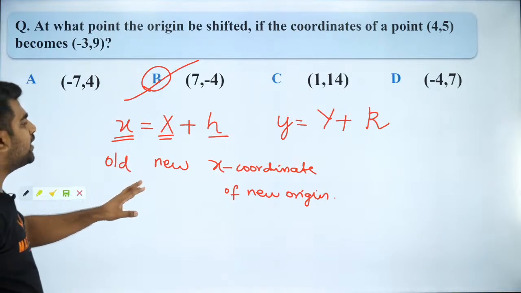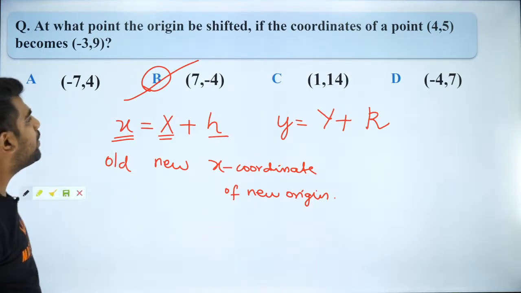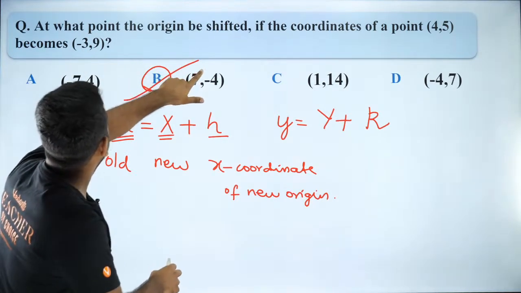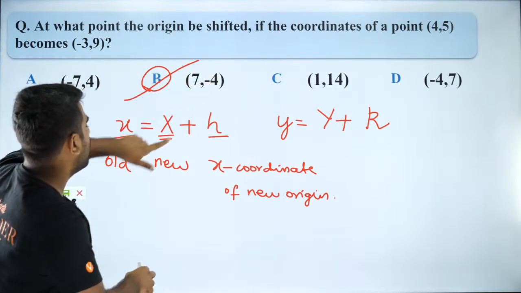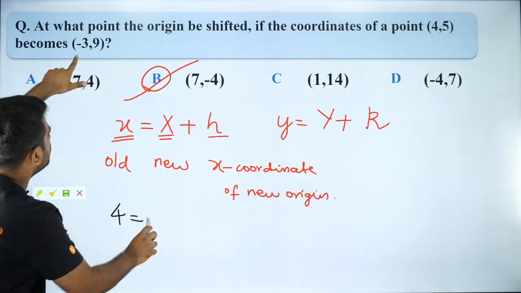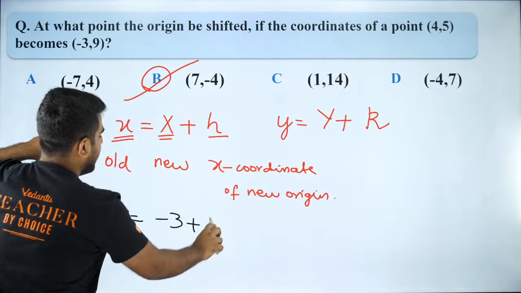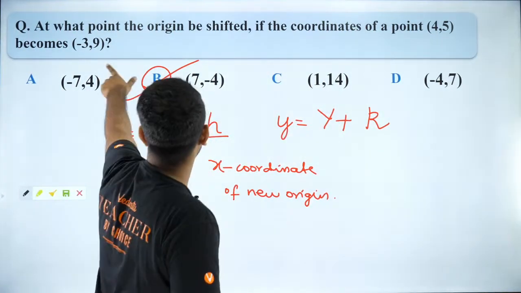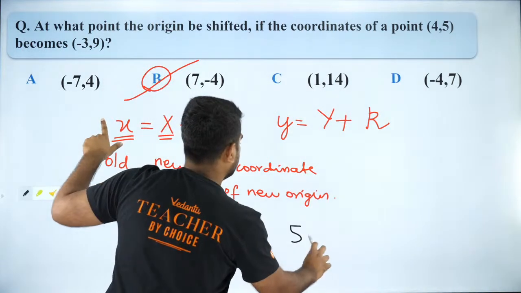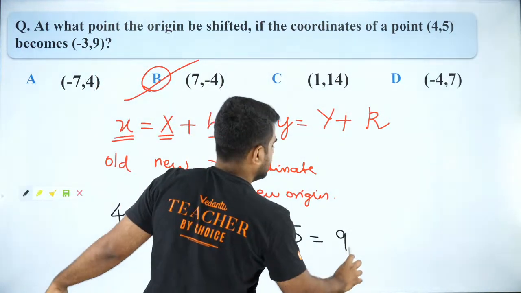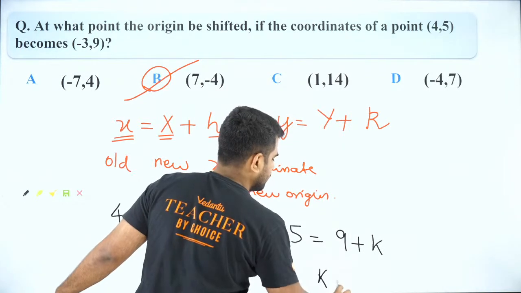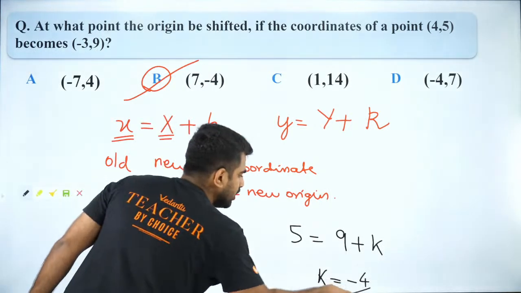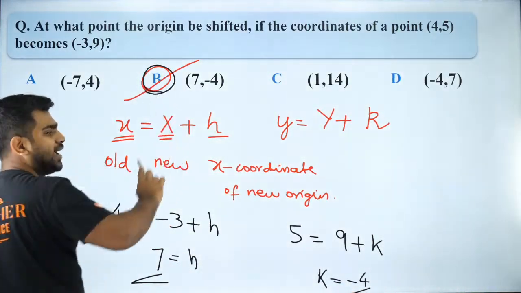So what do we do here? Can you guys think about it and answer? The old x coordinate is 4, the new x coordinate is -3, so h is equal to 7. And the old y coordinate is 5, the new y coordinate is 9, so k is equal to -4. So where is the origin shifted? The origin is shifted to h comma k, which is 7 comma -4. I hope you guys got it.